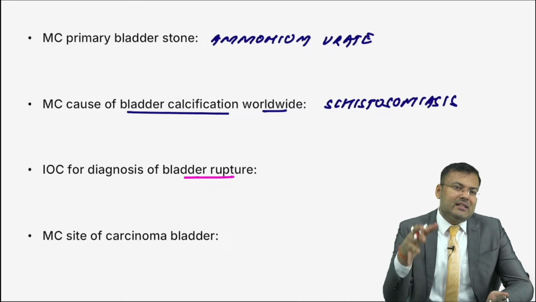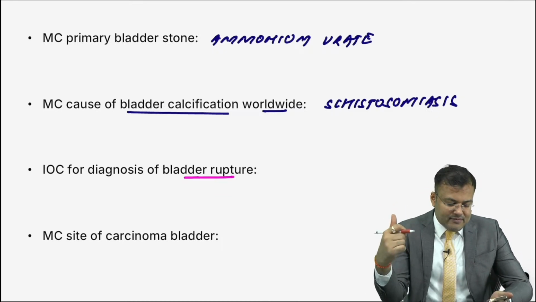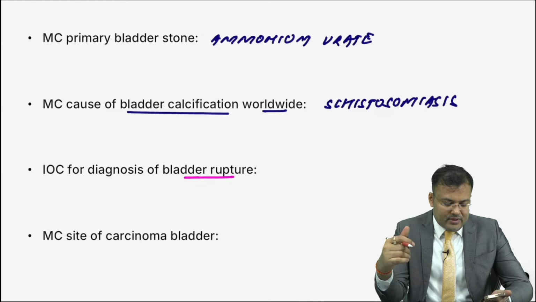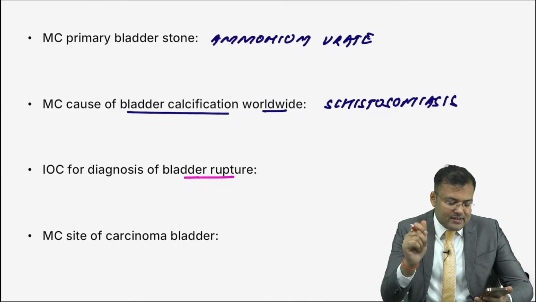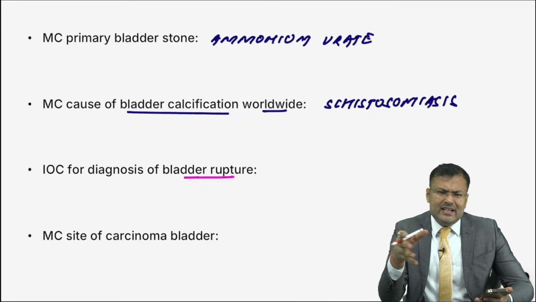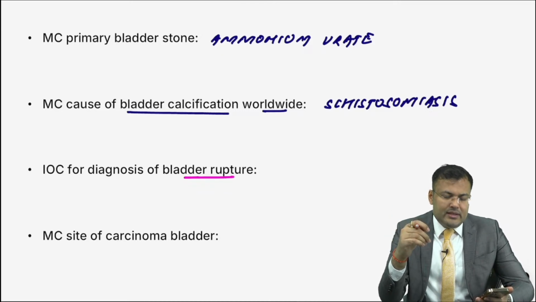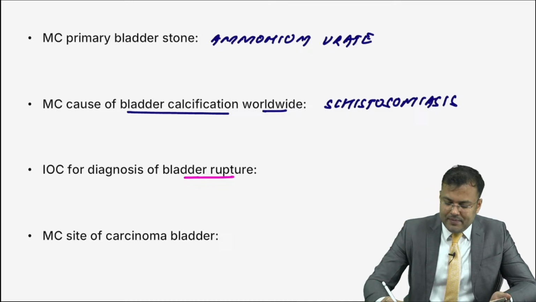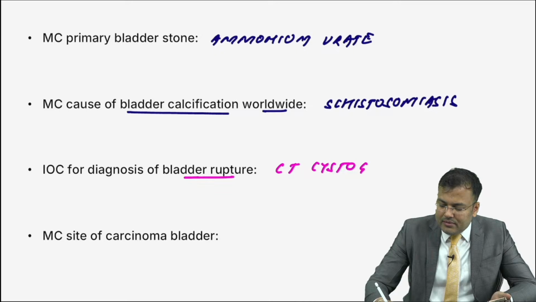Next, investigation of choice for diagnosis of bladder rupture. Inject the dye in the bladder, take CT. What is the name of this investigation? Let me see who is the first person. It is not IVP. It is not CT alone. Tell me the complete name. Inject the dye in bladder and take CT. It is CT cystography or CT cystogram.